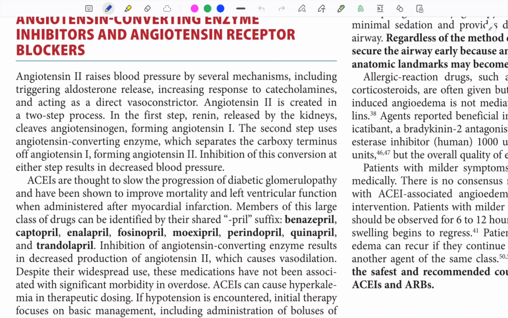Fiber optic guided laryngoscopy is required, and it requires minimal sedation and provides direct visualization. Regardless of the method employed, a skilled operator should secure the airway early, because angioedema can progress rapidly and anatomic changes can occur, and then you won't be able to intubate.